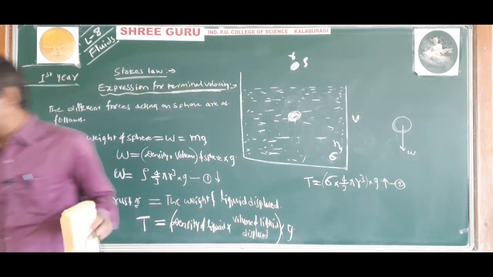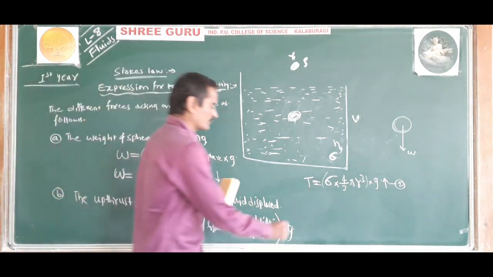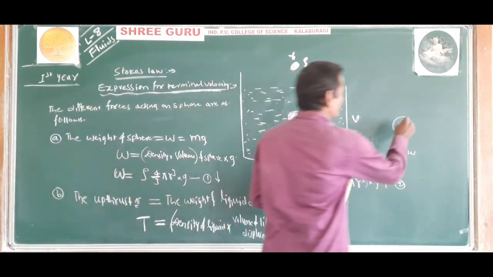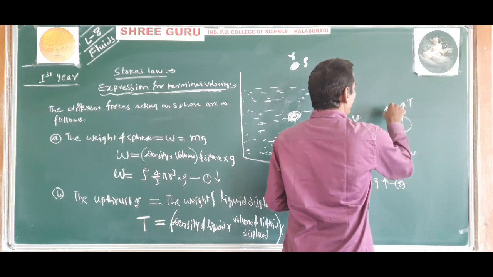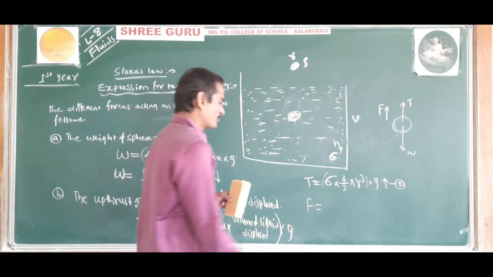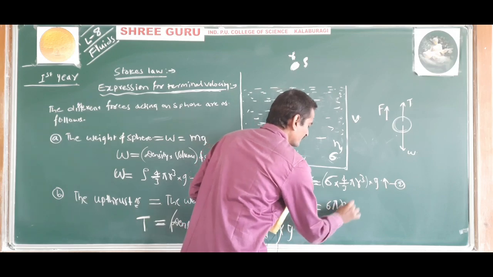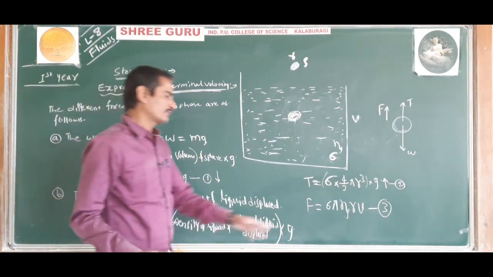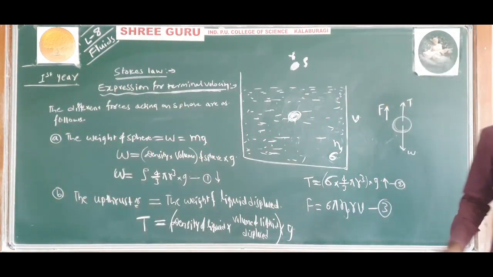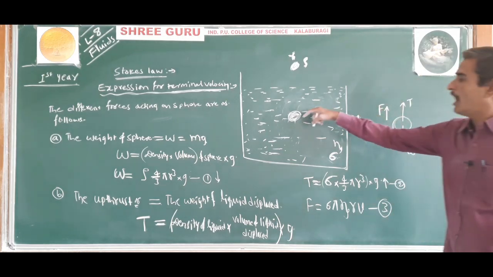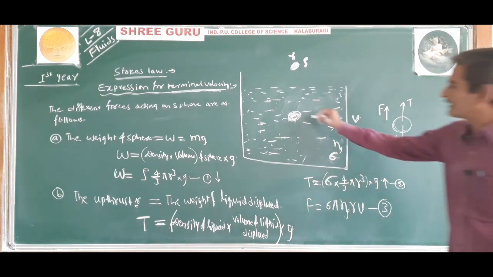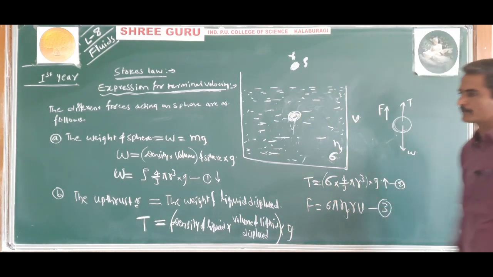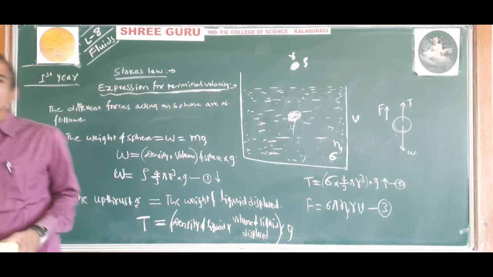And the third one, the viscous force acting on the sphere in upward direction, and it is given by 6 pi eta Rv according to the Stokes law. According to the Stokes law, the viscous force acts in a direction opposite to the direction of motion of the sphere. The motion of the sphere is downward, so viscous force is acting upward, so F is equal to 6 pi eta Rv. So these all are the forces acting on the sphere.